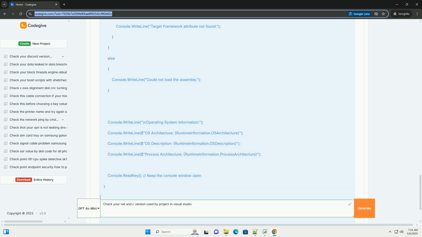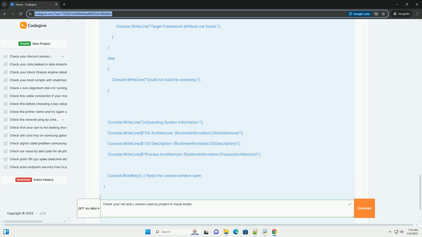Look for the TargetFramework or TargetFrameworkVersion element. Search for an XML element named TargetFramework or TargetFrameworkVersion. The value within this element specifies the target framework. For .NET Framework projects, you'll likely see something like this. For .NET Core or newer projects, you'll likely see something like this.